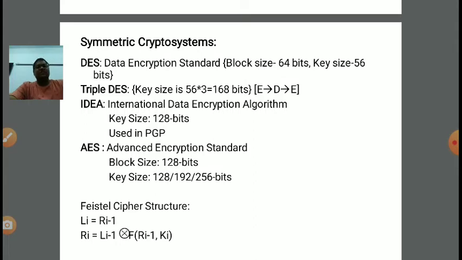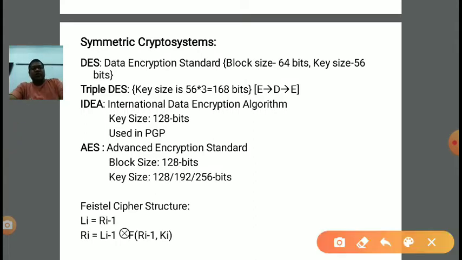So in the Feistel cipher, two formulas are very important. We are converting our message into blocks. In a block there are various bits, 64 bits.